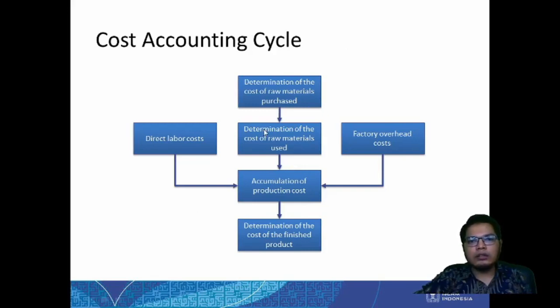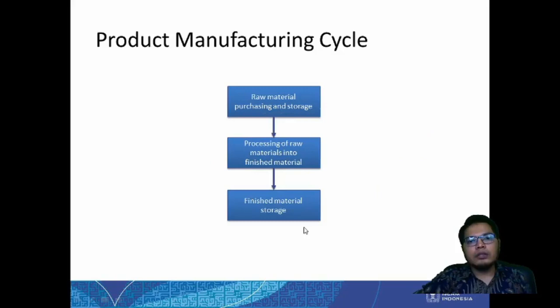For that, the accounting cycle will be knowing the cost of raw material purchased, then knowing the cost of raw material used, and also adding other costs like labor cost and factory overhead. We accumulate those production costs or manufacturing costs we mentioned before, and then we can determine the cost of the finished product.